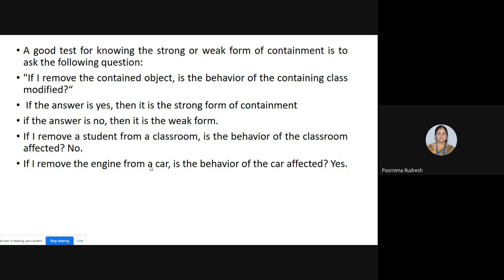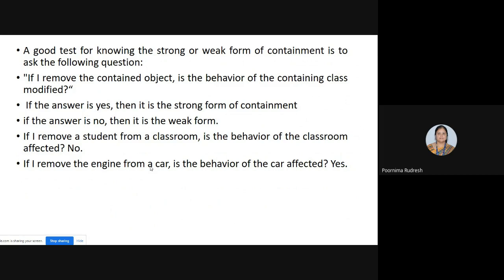Any doubt? You know the users relationship, right? What is the users relationship and what is the containment relationship? Then the strong form of containment relationship and the weak form of containment relationship. Any doubt here? Any doubt? No, ma'am. Okay.